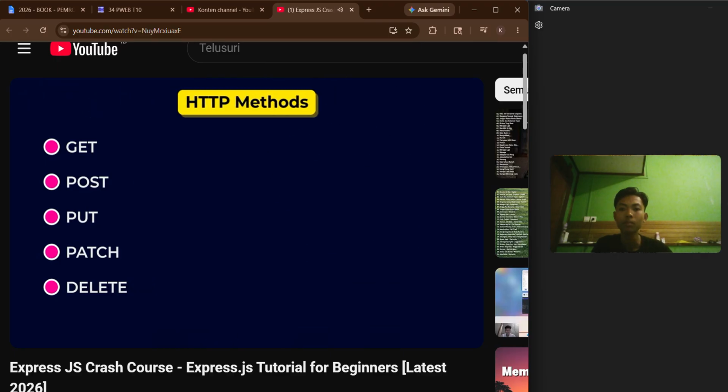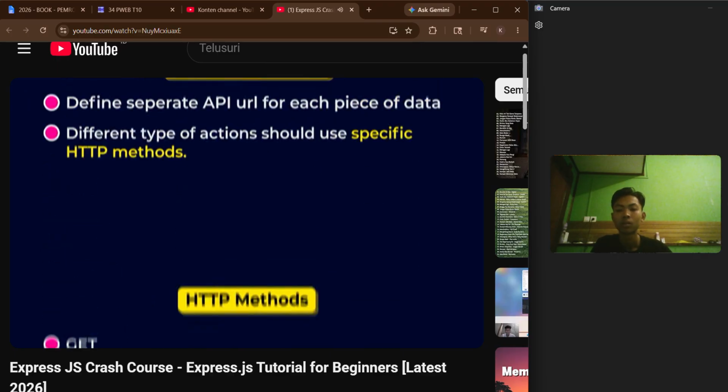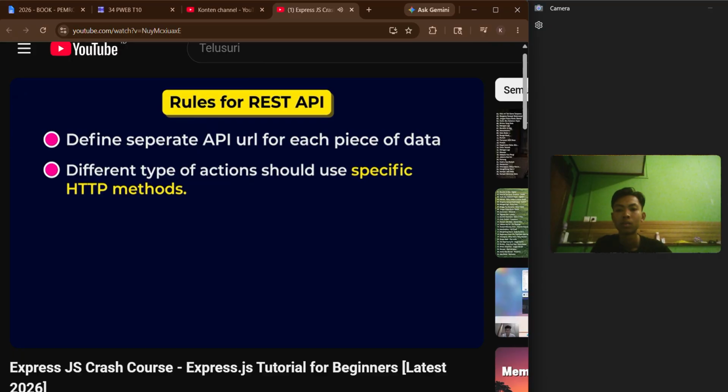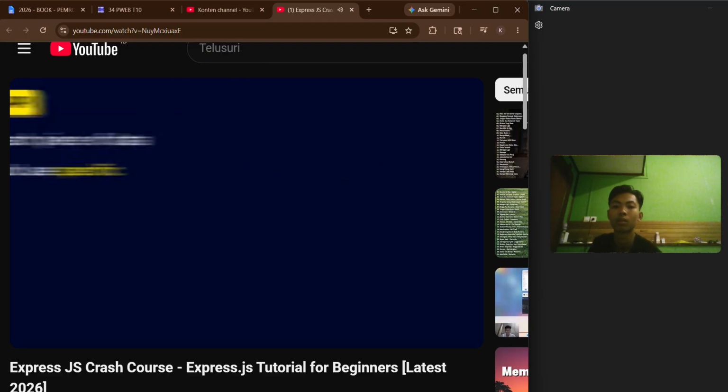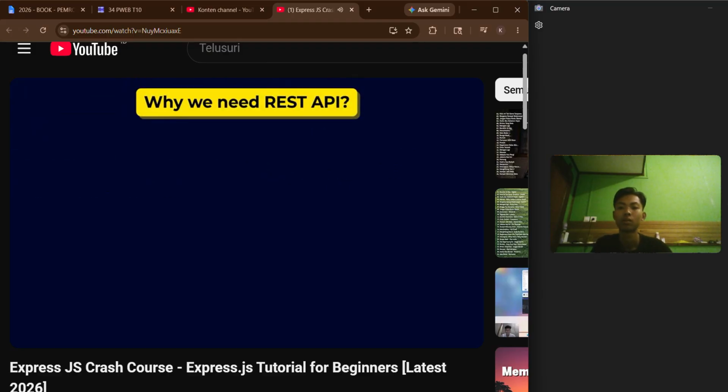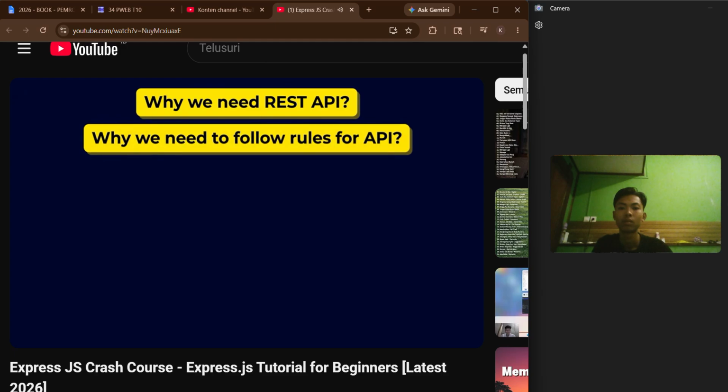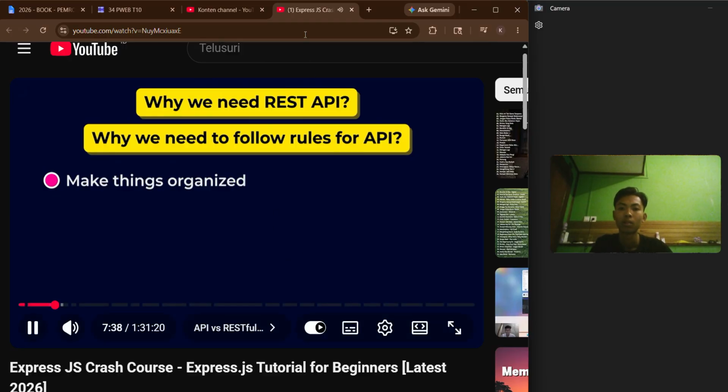We will use these 5 HTTP methods to define our different types of API. So these are just few rules we currently see, but don't worry, we will learn all these rules as we build APIs. Now you might ask why we need REST API, why we need to follow rules for building API. So by following any rules, we can make things organized. And that's true for REST API also. Rules will make our API more.